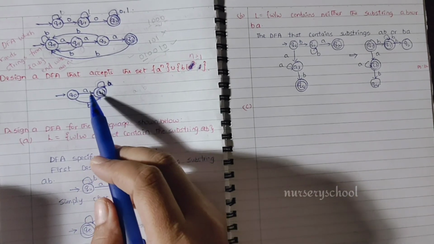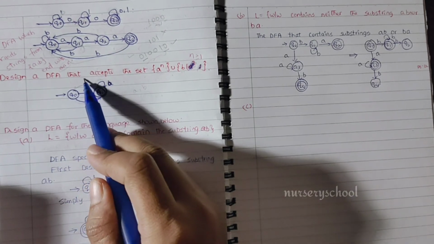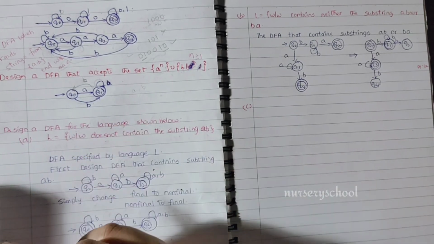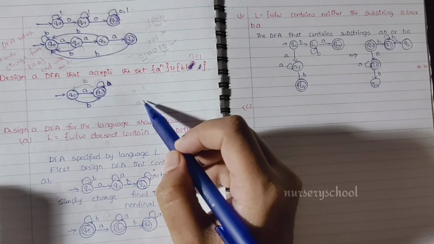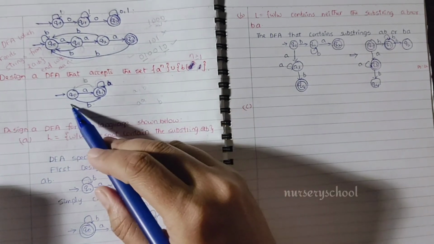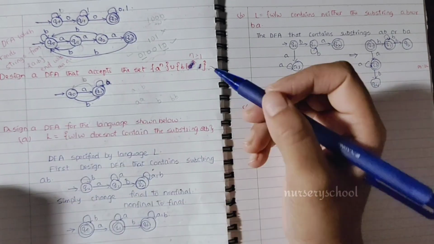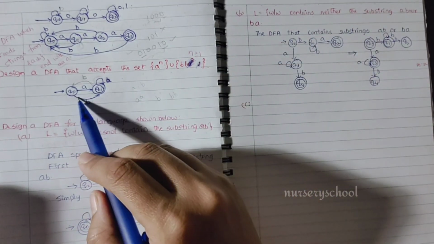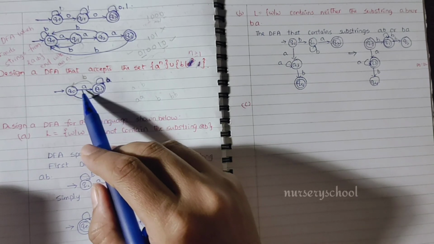After Q1, if you encounter b, then you should go to the non-final state. This needs to go here. Only a single b is allowed. Suppose we have a string like a, b, accepted. Suppose it comes bb, it won't be accepted, since it goes to the non-final state. And 3 b's is not allowed. Only a single b is allowed. If it is 3 b's, it is allowed, right? But a single b has to be allowed.